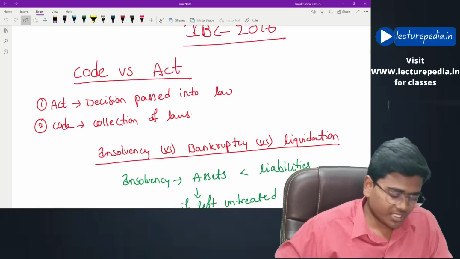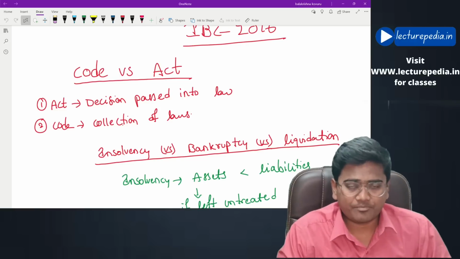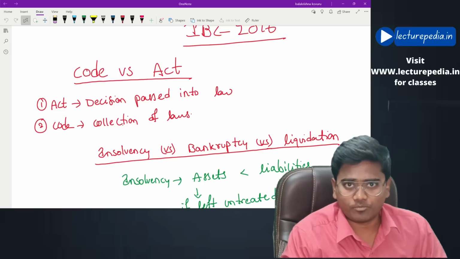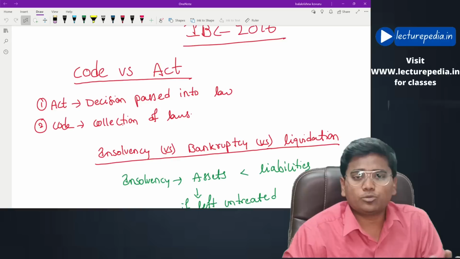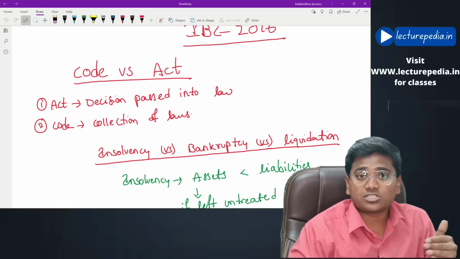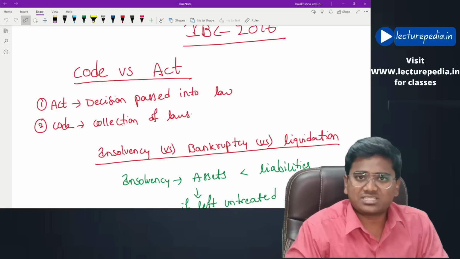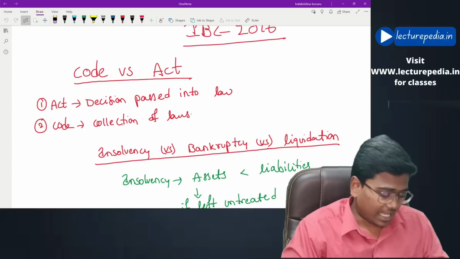First of all, a basic one. What is the difference between code versus act? Act means, which you already know, law relating to a particular aspect. A single law will be known as an act, whereas a code is a collection of various acts. That would be the basic difference between code and act.